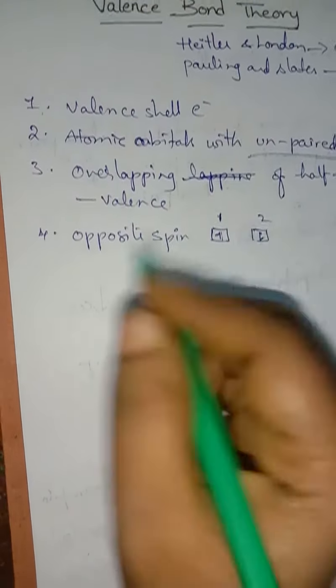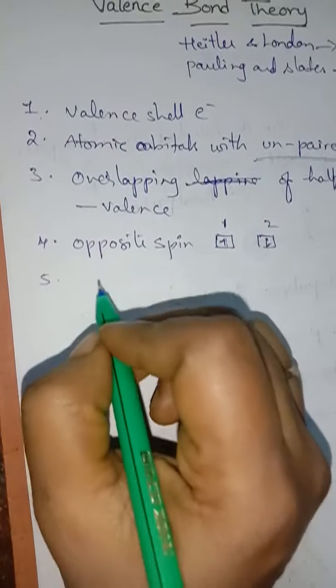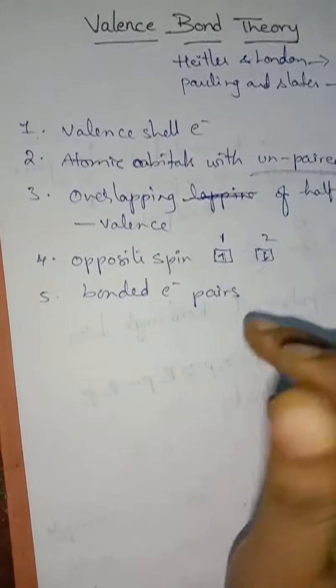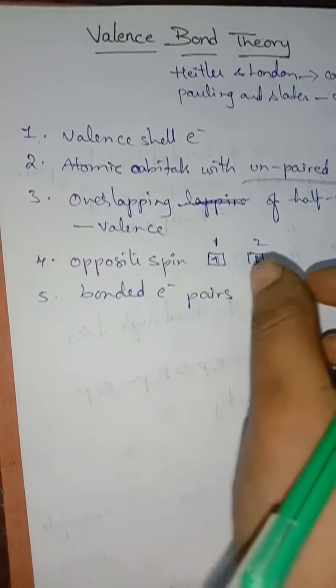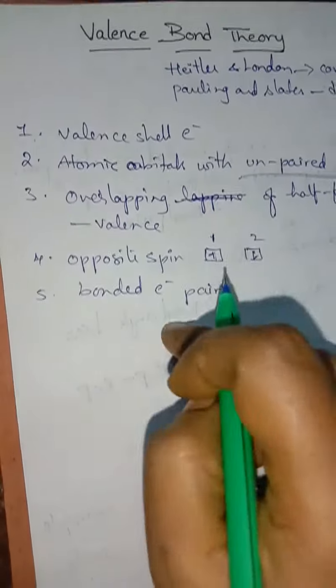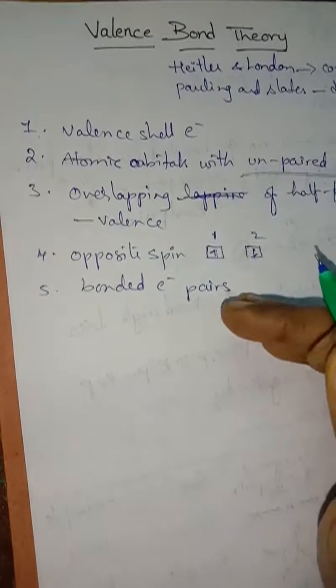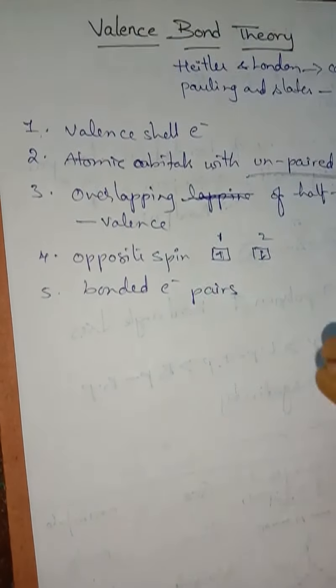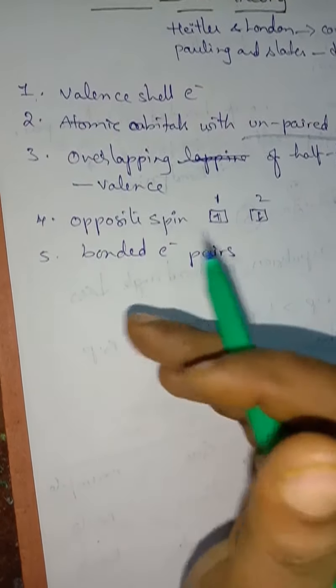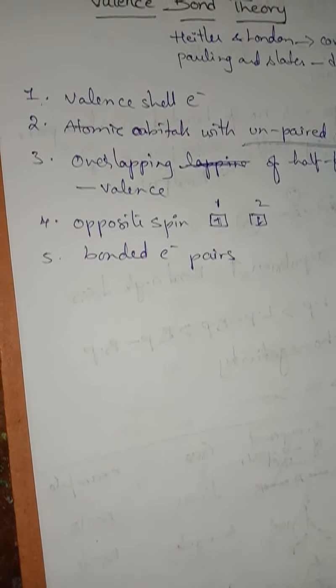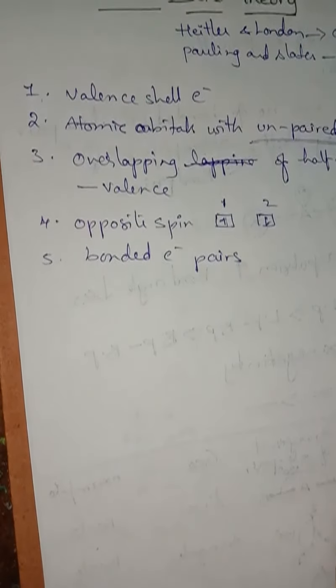Understand children? So here the fifth point, bonded electron pairs. These two electrons will combine to give a bond, which is known as a bonded electron pair. The strength of the covalent bond depends on the extent of overlapping. Greater the extent of overlapping, the greater is the strength of the bond.